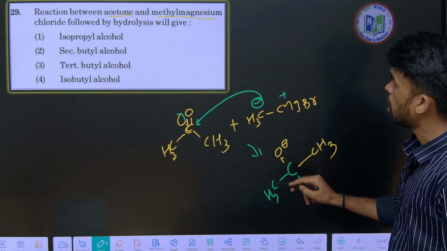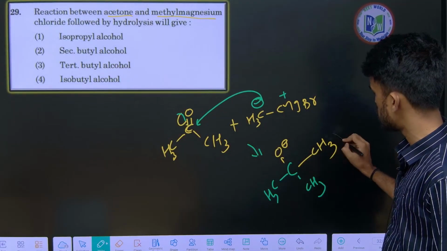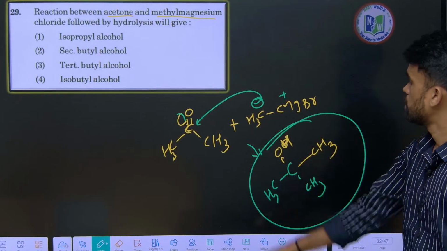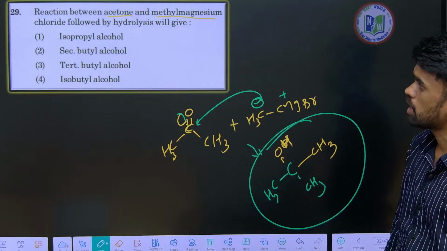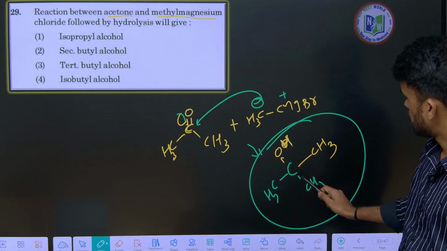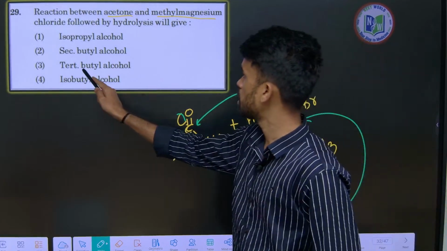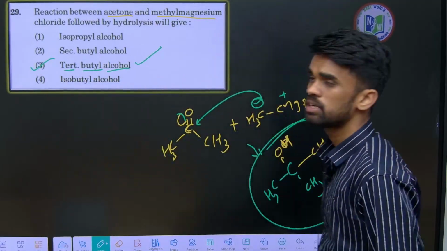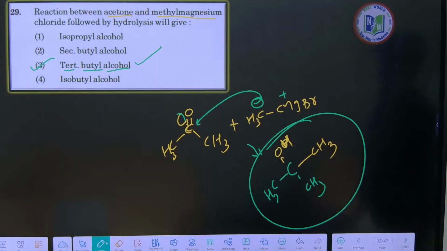Followed by hydrolysis, this O minus becomes OH. So this is what? Tertiary alcohol, tertiary butyl alcohol. 4 carbons are there, so butyl, and this is the tertiary alcoholic form. So option number 3 is correct. I hope it is very clear, right?